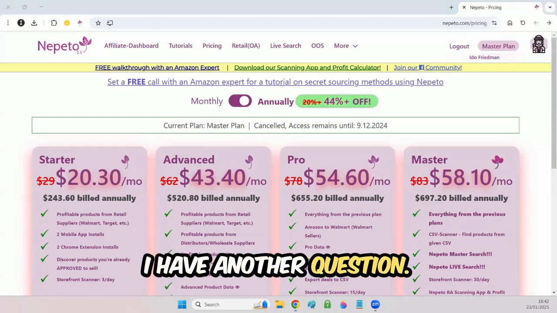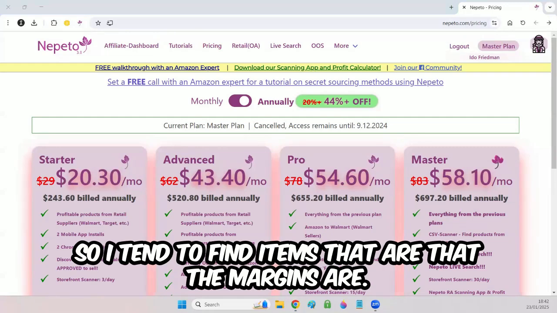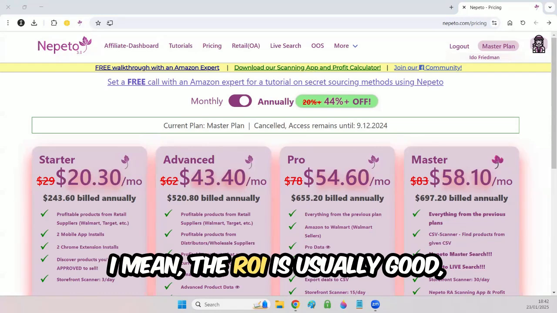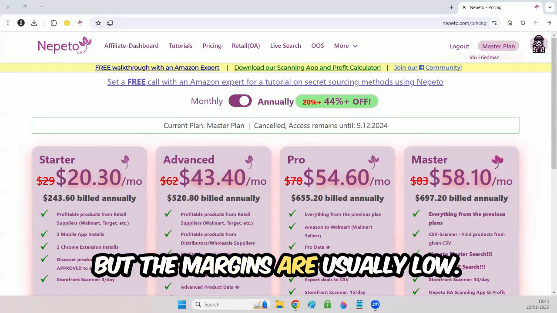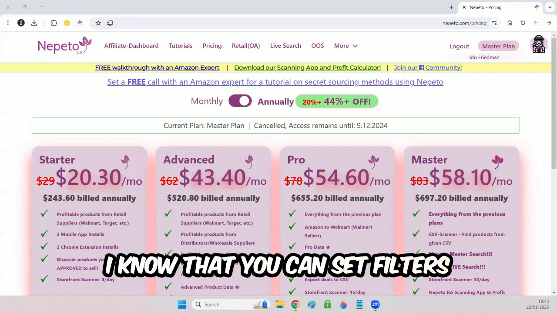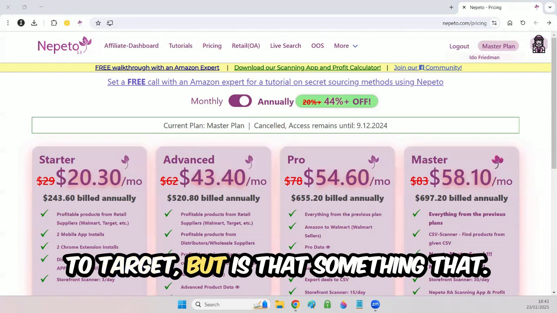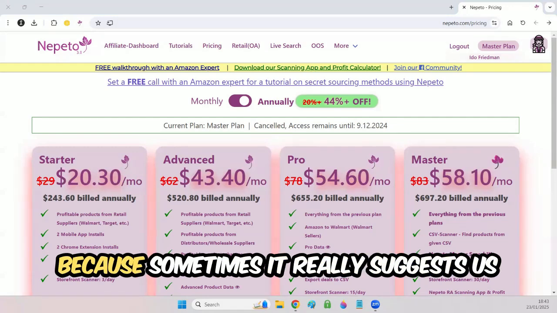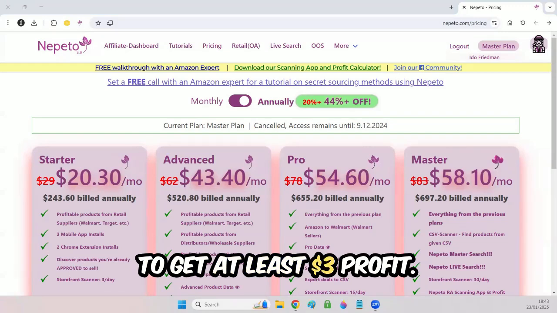I have another question. I tend to find items where the ROI is usually good, but the margins are usually low. I know that you can set filters to target, but sometimes they suggest us to get at least $3 of profit.